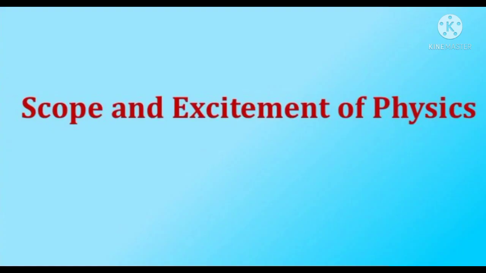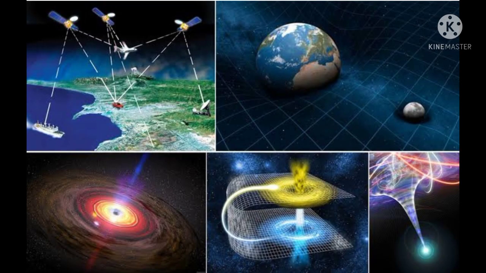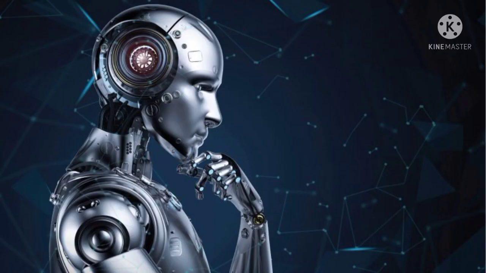The next one is scope and excitement of physics. Physics has a huge scope as it covers a tremendous range of magnitude of various physical quantities. It deals with systems of very large magnitude as in astronomical phenomena, as well as those with very small magnitude involving electrons and protons. Technology is the application of all the principles of physics for practical purposes. For example, microelectronics, lasers, computers, superconductivity, and nuclear energy are all inventions of physics concepts.